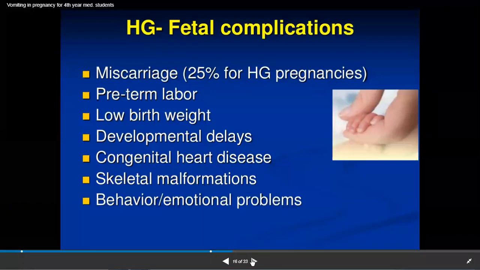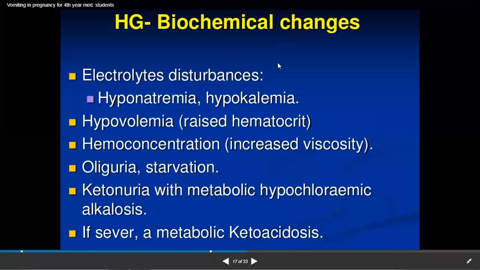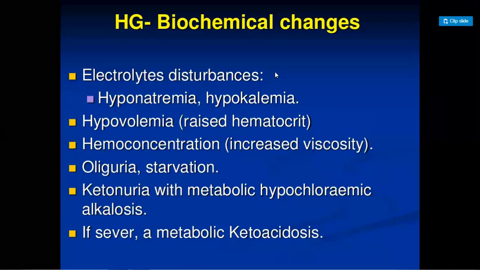Next is the biological changes. What happens whenever vomiting takes place? What actually happens? You vomit it. What does vomit consist of? It consists of some liquid, so fluid is removed from your body. Along with that, it removes the important sodium and potassium. And what is the importance of sodium and potassium?